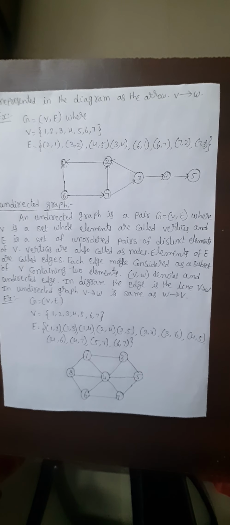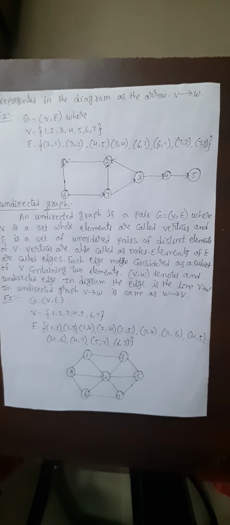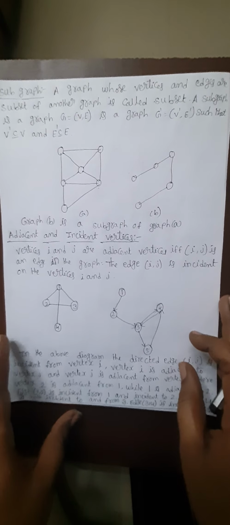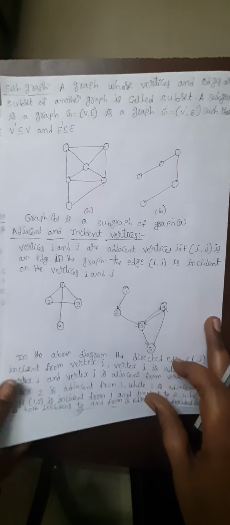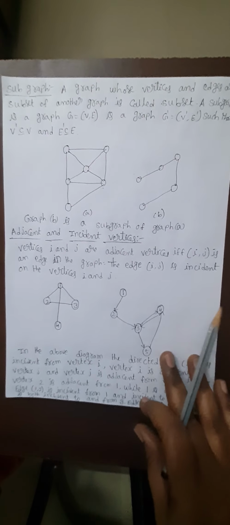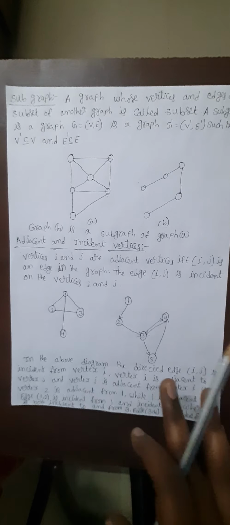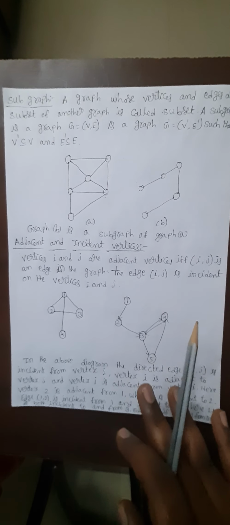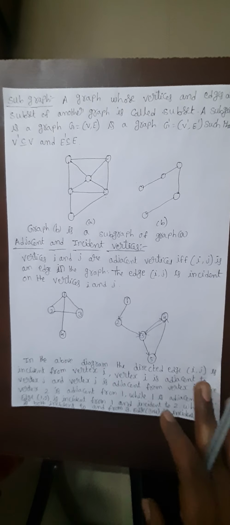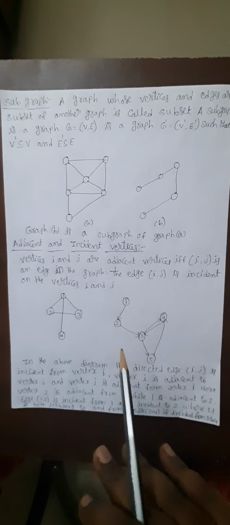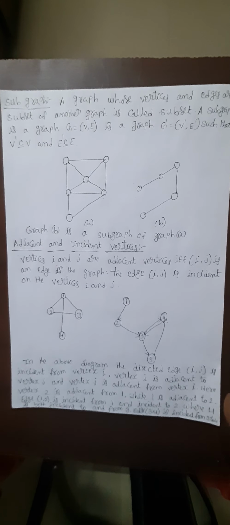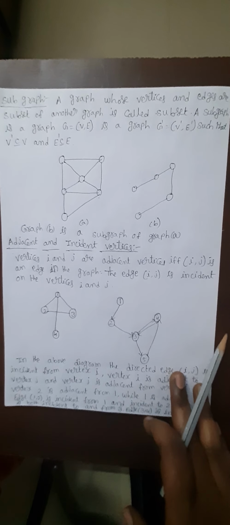And see the next one. The next one is the subgraph. What is meant by a subgraph is a graph whose vertices and edges are subsets of another graph. A subgraph is a graph G = (V, E) where, if we take G-bar = (V-bar, E-bar), V-bar is a subset of V and E-bar is a subset of E.